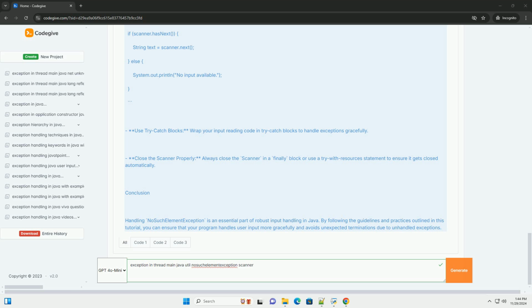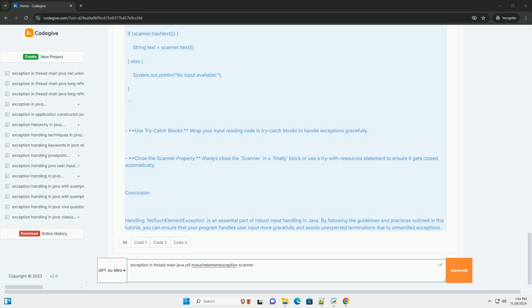4. Best practices for handling the exception. To effectively handle NoSuchElementException, follow these best practices. Always check for input before calling methods like next, nextInt, etc. Check if there is input available using hasNext or hasNextInt.